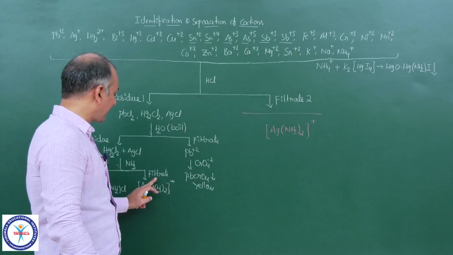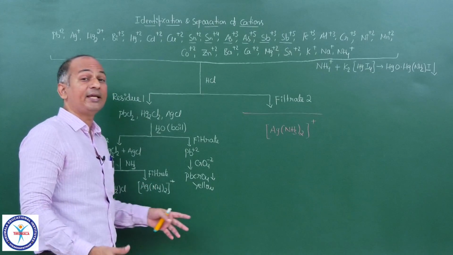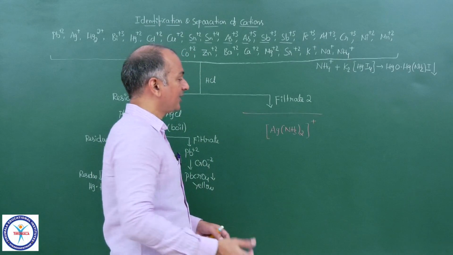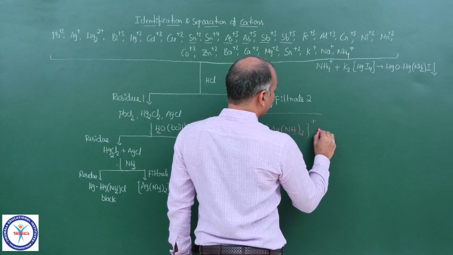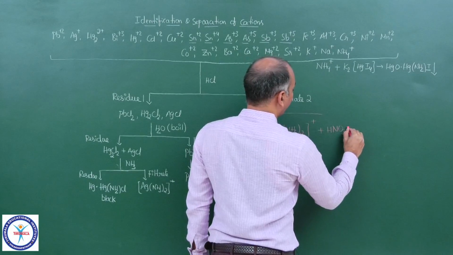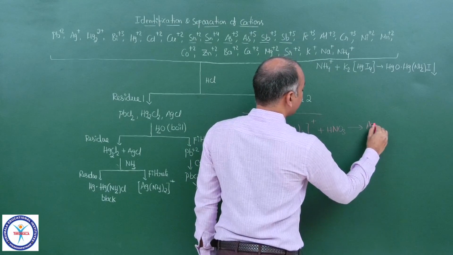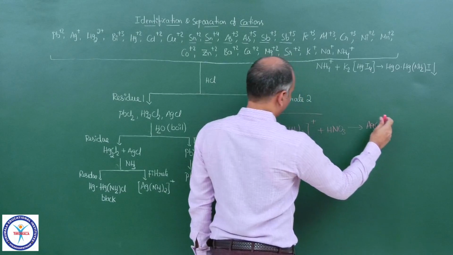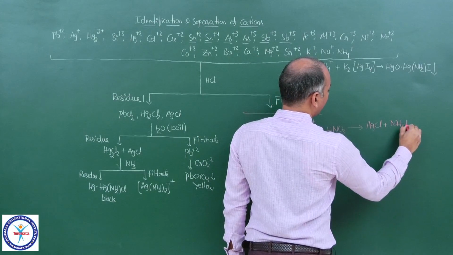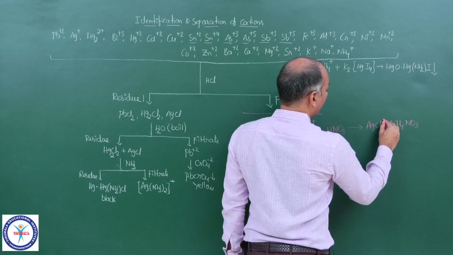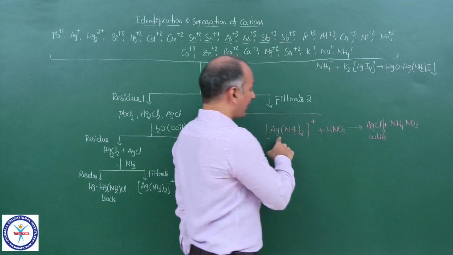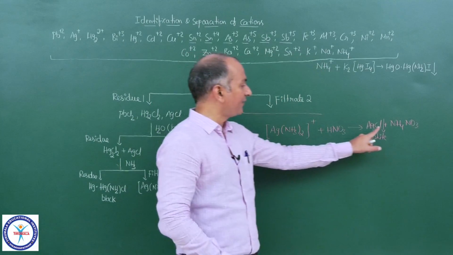Now, in this filtrate, we are expecting that Ag(NH3)2+ is there. But how can you confirm it? Simple. You add HNO3 to this, and you will get a white precipitate, AgCl, plus NH4+ NO3-, NH4NO3. So you will get a white precipitate. All of you see, the complex is broken. The complex is broken because of the acid-base reaction.